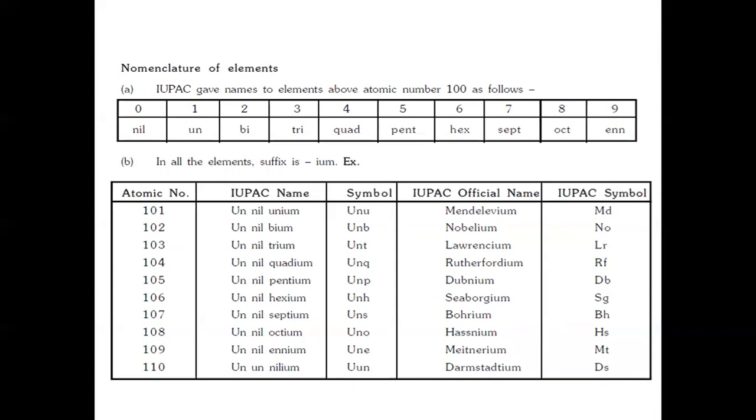So let me take 2 or 3 examples. If you consider the atomic number 104, then the IUPAC name will be unnilquadium and the symbol is UNQ. And the IUPAC official name for this element is Rutherfordium with symbol Rf. Similarly, if you consider atomic number 109, the IUPAC name will be unnilennium, symbol UNE. And the official name is Meitnerium with symbol Mt.